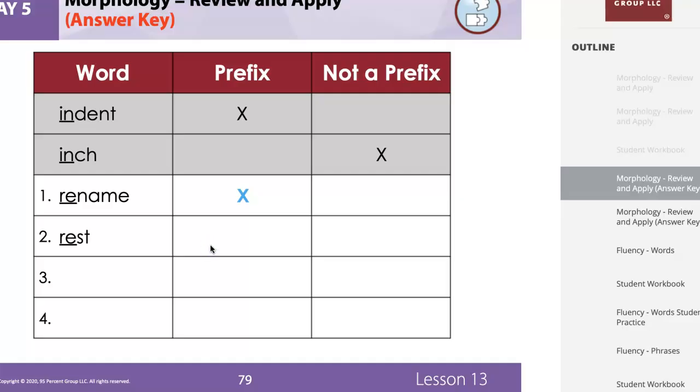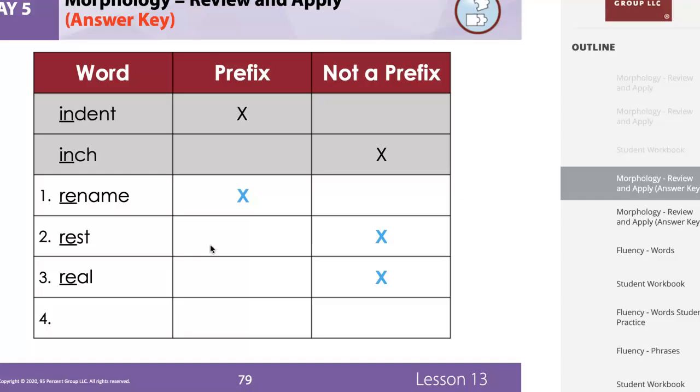Rest. If I take away the re out of rest, is that still going to be a word? No. So that re is not a prefix in rest. Everyone say real. If I take away the re in real, is it still a word? No. So the re in real is not a prefix. Make sure you're following along with me and marking these in your journal.